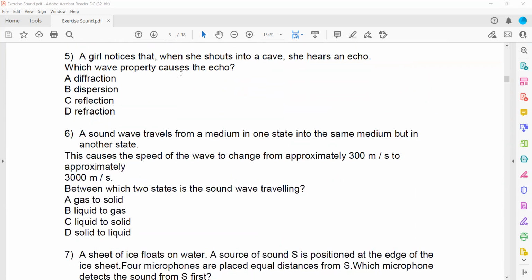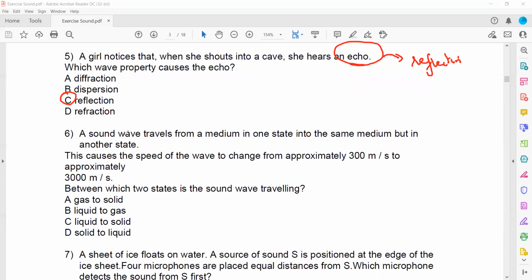Then a girl shouts into a cave and hears an echo. What is the meaning of echo? Echo refers to reflection of the sound. Whenever a wave or the sound bounces back, we call that reflection. So this is not diffraction or dispersion, it is actually reflection.